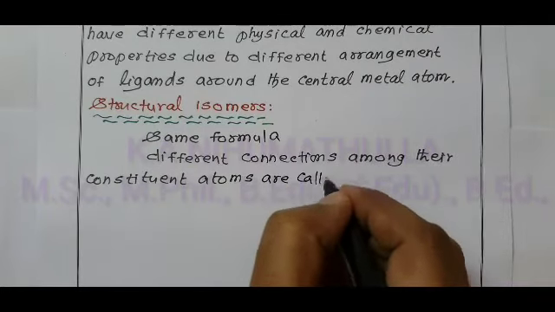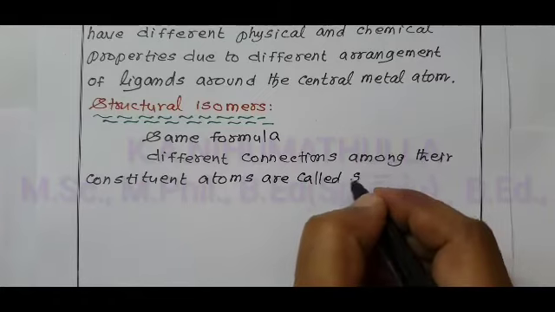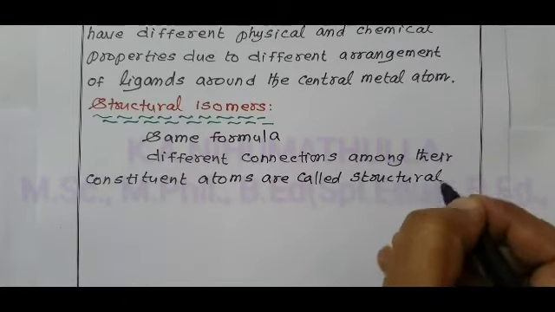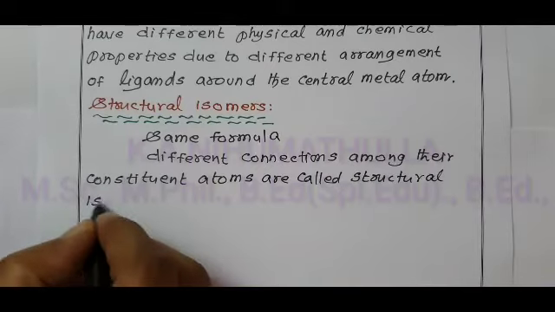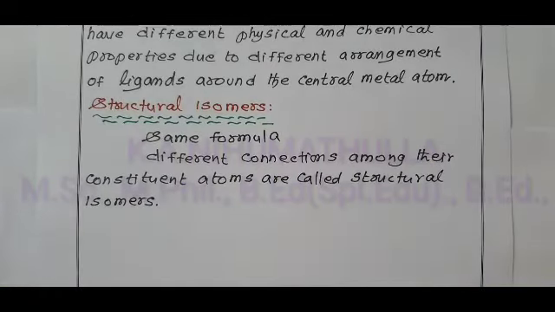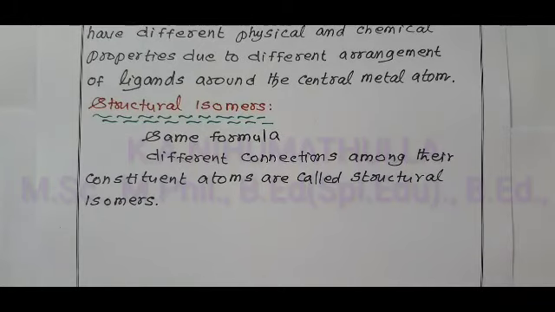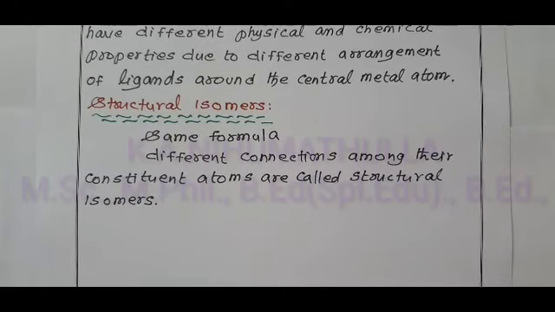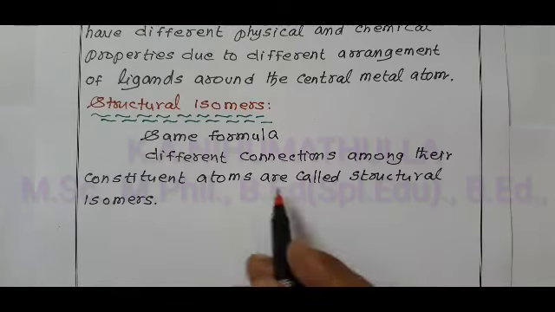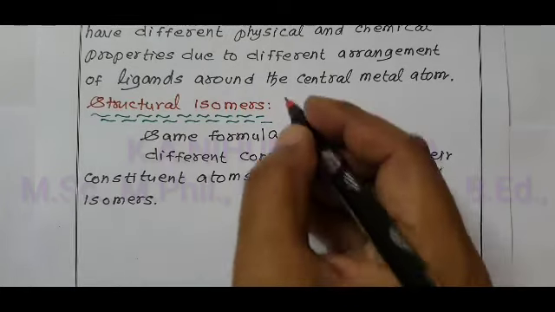Compounds having the same formula but different connections among their constituent atoms are called structural isomers.